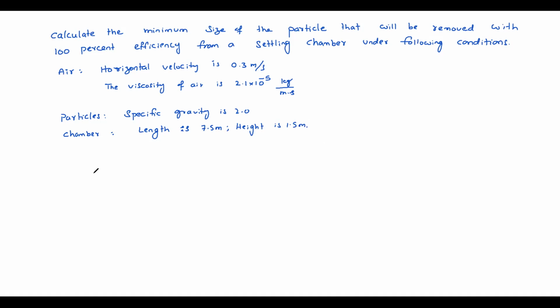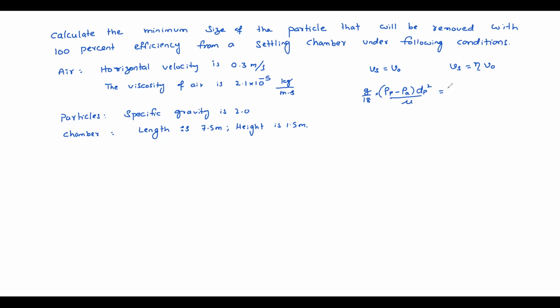So now we can work out. 100% efficiency means Vs equal to V naught. If it is 90% efficiency, then Vs equals efficiency times V naught. If it is 90%, accordingly you can use the formula. 100% means Vs equal to V naught. Vs formula: g by 18, density of particles minus density of air, into dp square by mu, equal to V naught.